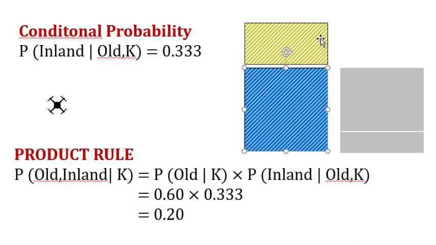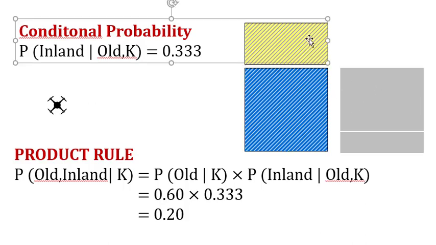Okay, so it's the yellow area, and we can see that it is 1/3 or 2/6, because this whole area is 6 out of 10, and this one is 2 out of 10, so it would be 2 out of 6. So that's 1/3 or 0.333.